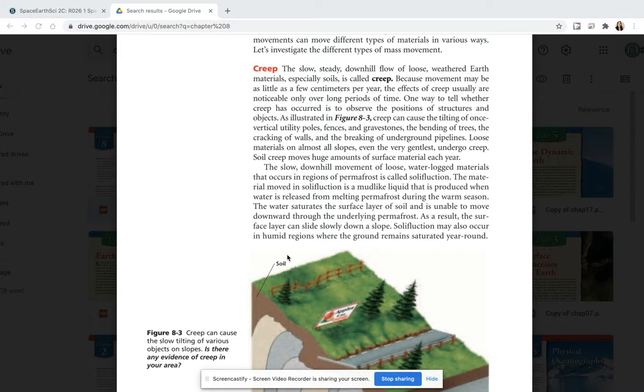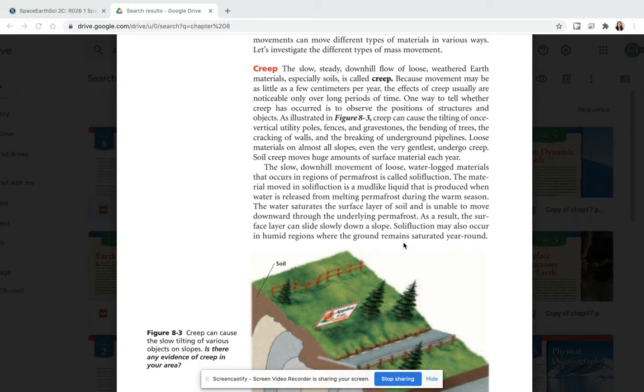One way to tell whether creep has occurred is to observe the positions of structures and objects. As illustrated in Figure 8.3, creep can cause the tilting of vertical utility poles, fences, and gravestones, the bending of trees and cracking of walls, and the breaking of underground pipes. Loose materials creep on almost all slopes. Even the very gentlest undergo creep. Soil creep moves huge amounts of surface materials each year.